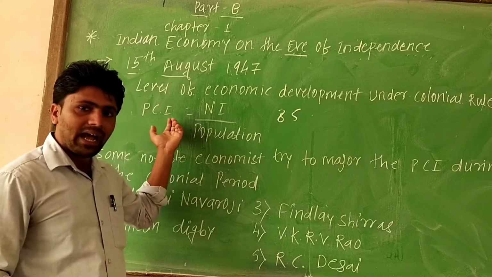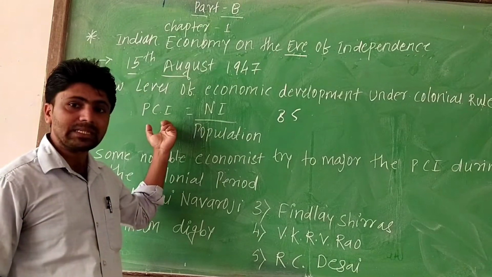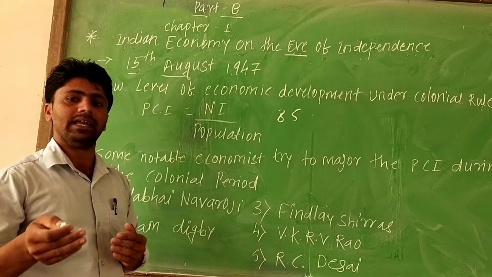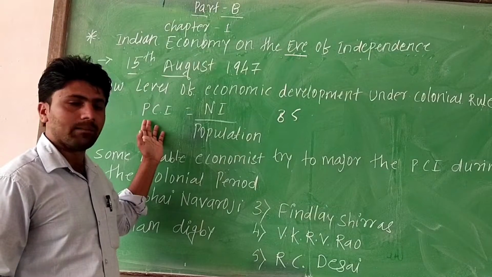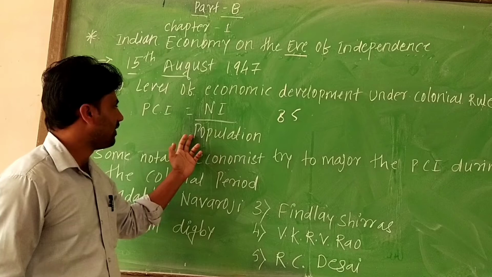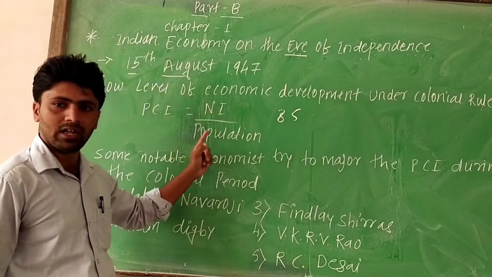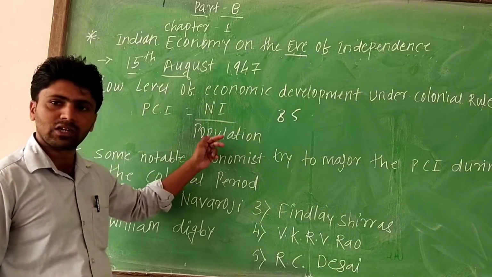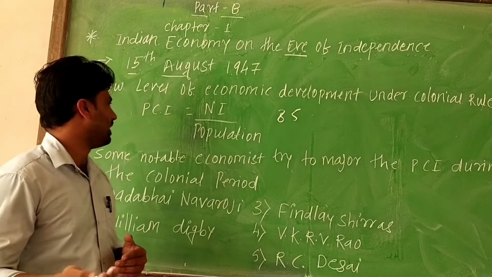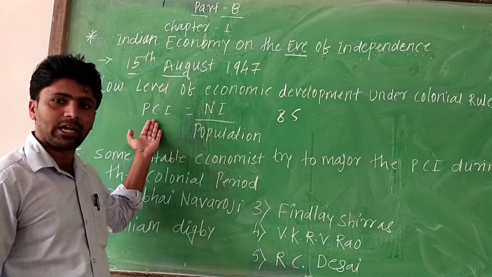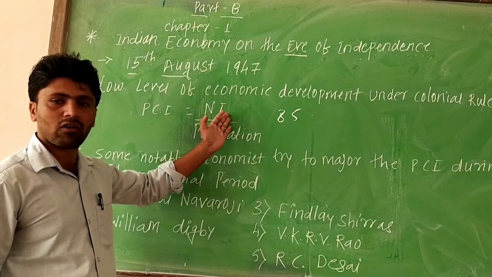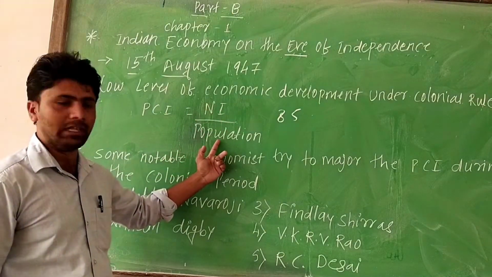Now, why were per capita and national income very low? Per capita means per head of the population, or the individual income of a person in a country. It is called per capita income. Its formula is national income divided by population. National income is the sum of the total income of all goods and services produced in the country within one year. Per capita income is the income per head of the population, the individual income of a person in a country.